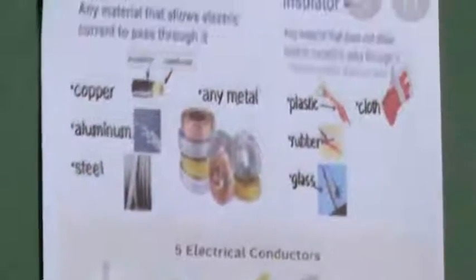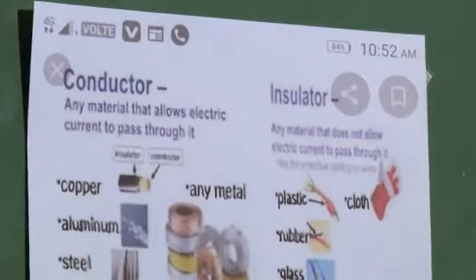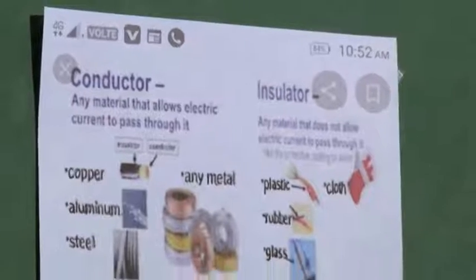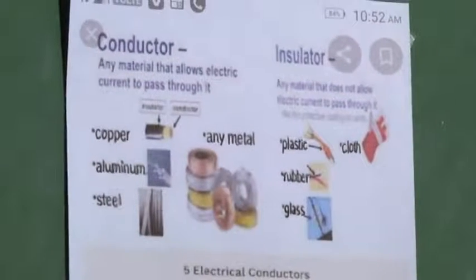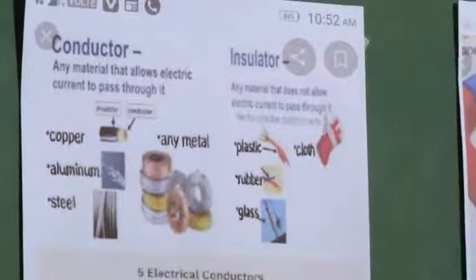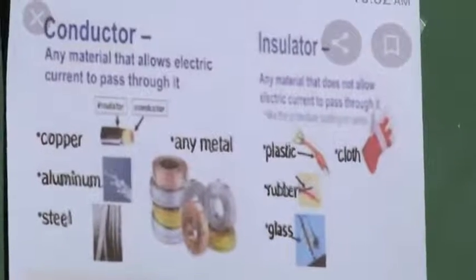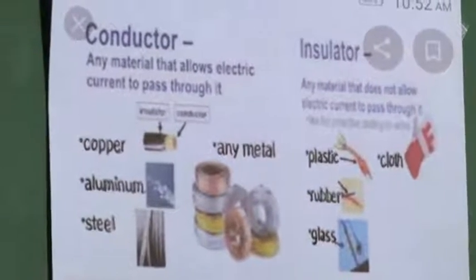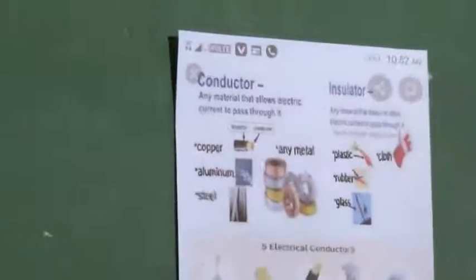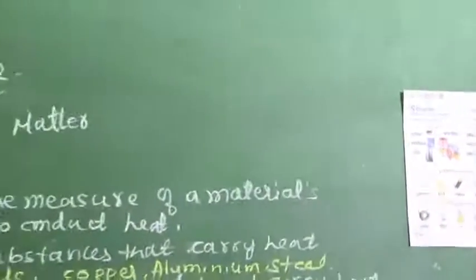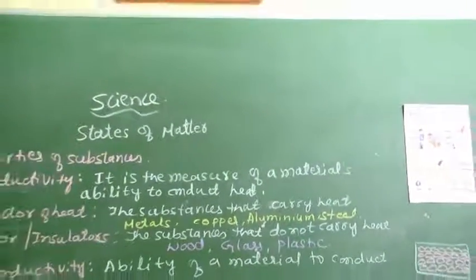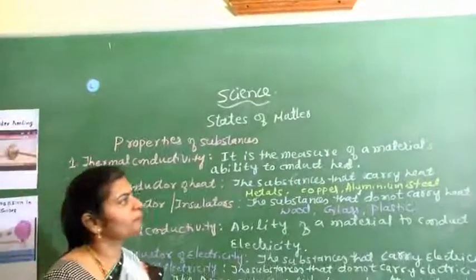Now we shall go for the next property, called magnetism. What is magnetism? The property of a substance to attract substances like iron and cobalt is called magnetism.